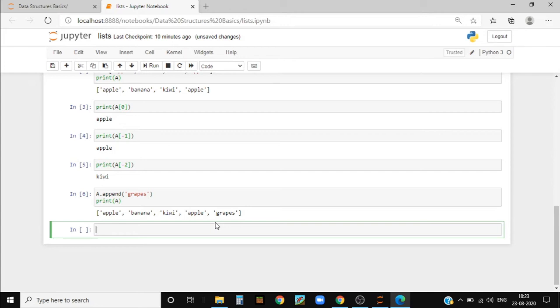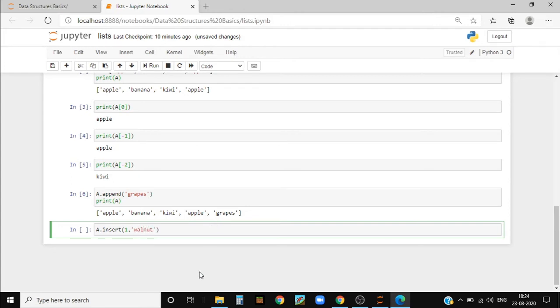Now I'll show you how to insert an element inside of a list. For that you need to write a dot insert, and inside of brackets you need to write the index where you want to add the element. So I'll write 1 comma, and inside of single quotes you need to write the name of the element you want to add. So here I'll write walnut.